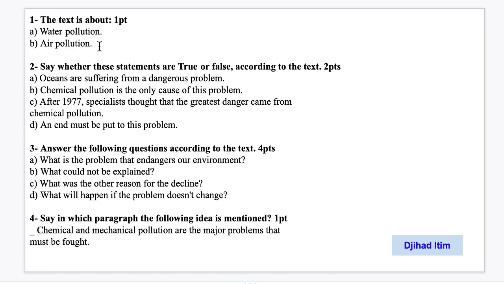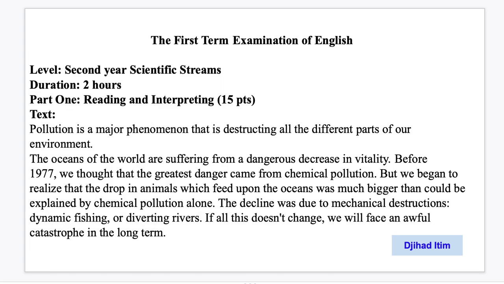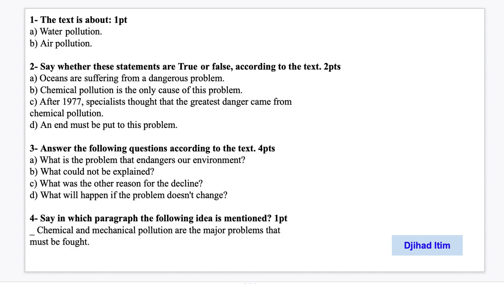So we will go back to the text and read again. We have here, the oceans of the world are suffering from dangerous decrease in vitality. So it is talking about oceans. Where do we find oceans? المحيطات or البحار, okay? Oceans. So where do we find them? We find them in the sea. What is sea? Sea is البحر. Okay, so does this text talk about water pollution or air pollution? So of course it talks about water pollution, okay?